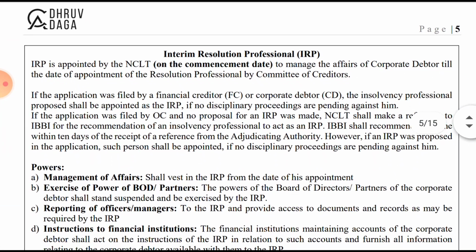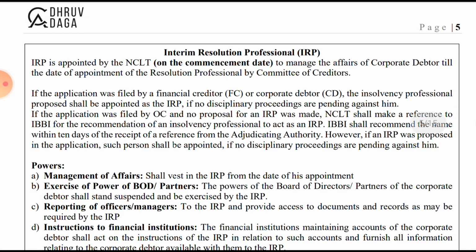Now the concept of insolvency resolution professional. IRP is appointed by the NCLT on the commencement date, that is on the date on which an application has been admitted. This is an amendment. This we will see in the amendment sheet later on, separately, and this is also an amended sheet from which we are currently revising. So IRP is appointed by the NCLT to manage the affairs of the corporate debtor till the date of any appointment of any resolution professional by the committee of creditors. So till the date COC appoints the RP, IRP will manage the affairs of the corporate debtor.